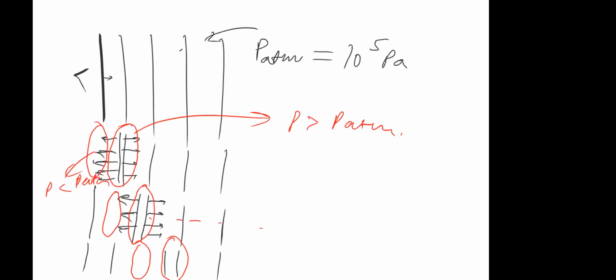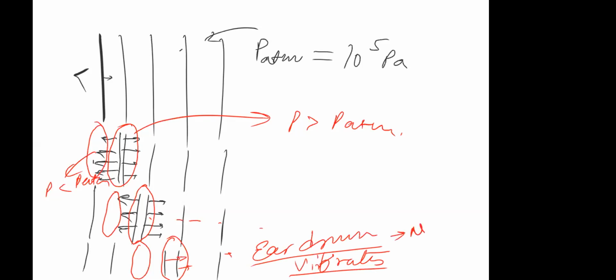Now this disturbance strikes your eardrum, and because these particles are vibrating due to collision, your eardrum also vibrates. Then your neurons get the information, the brain processes it, and you hear things.